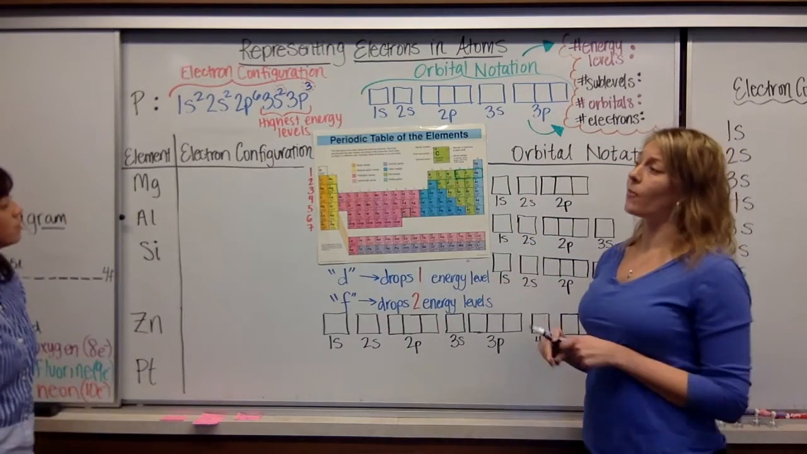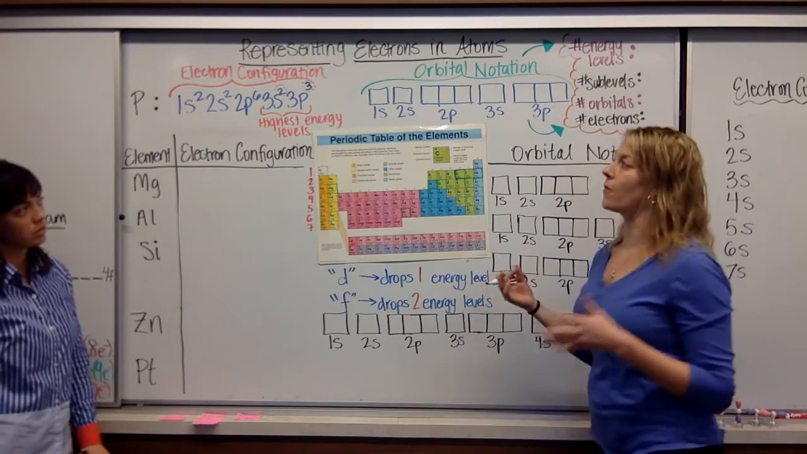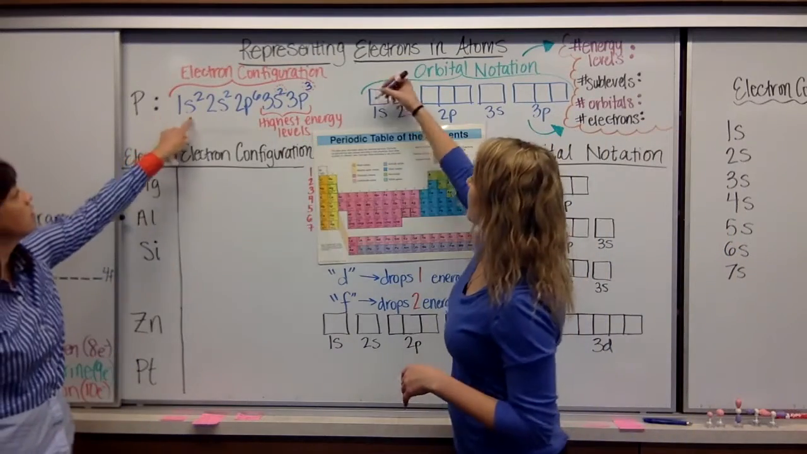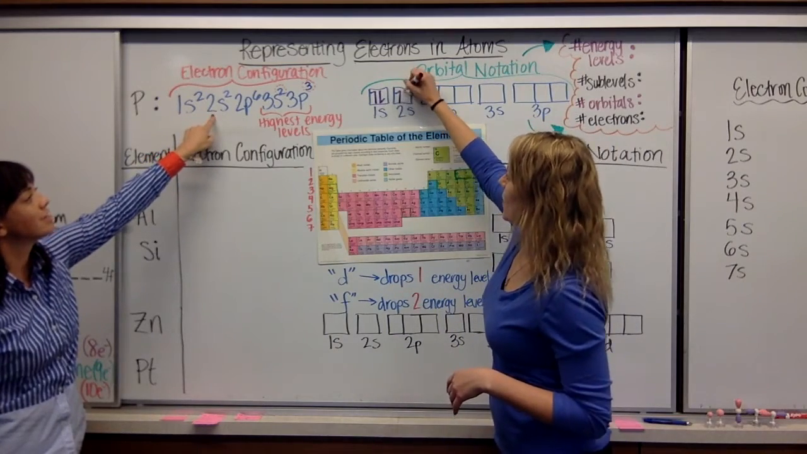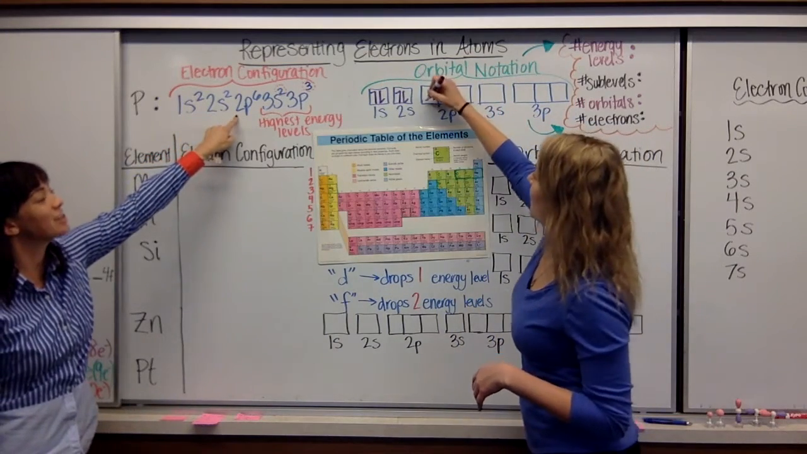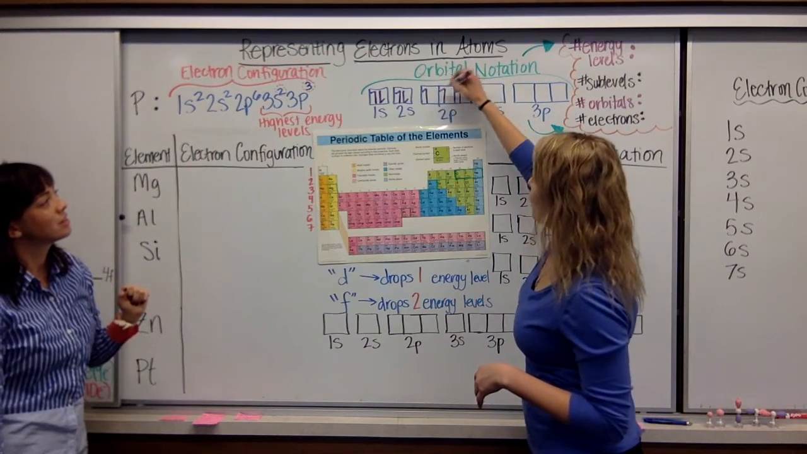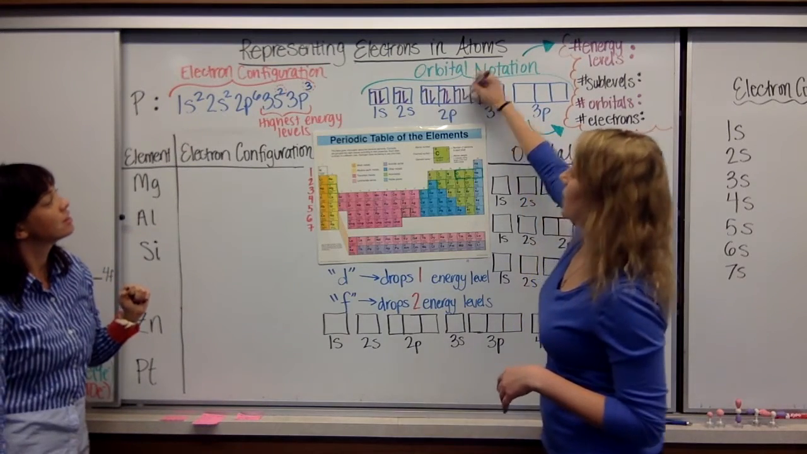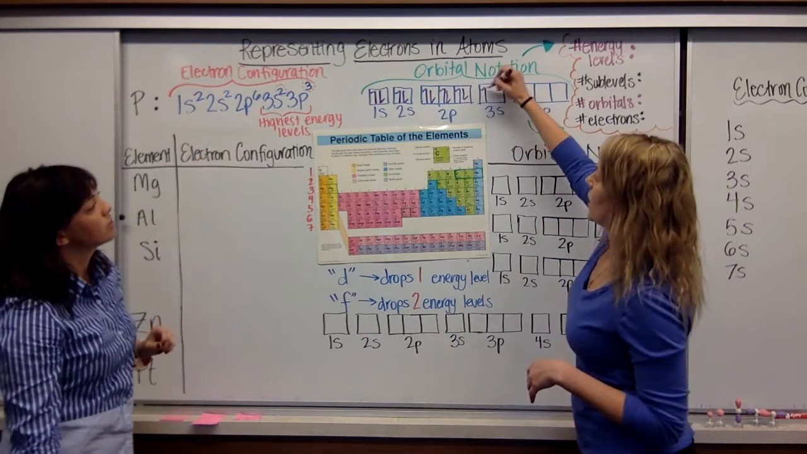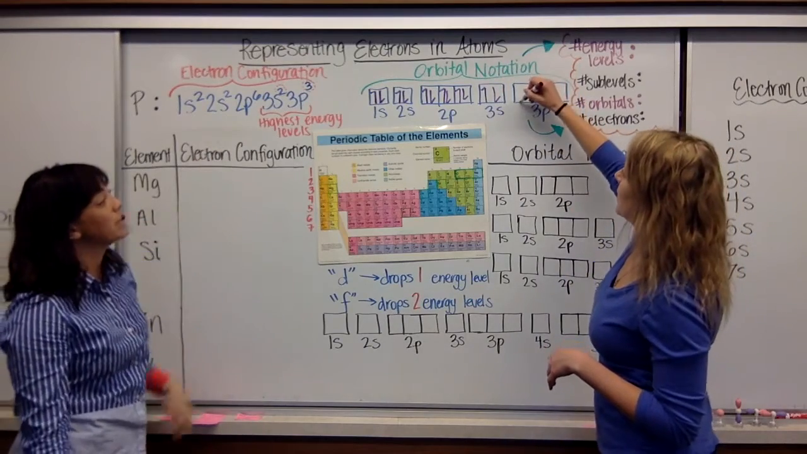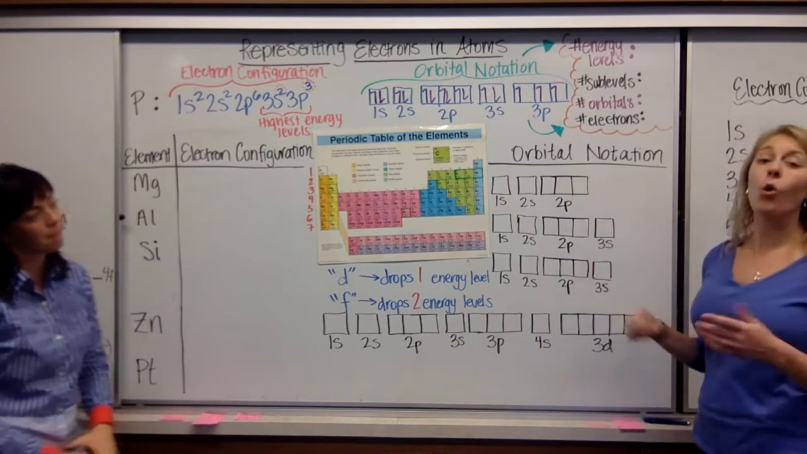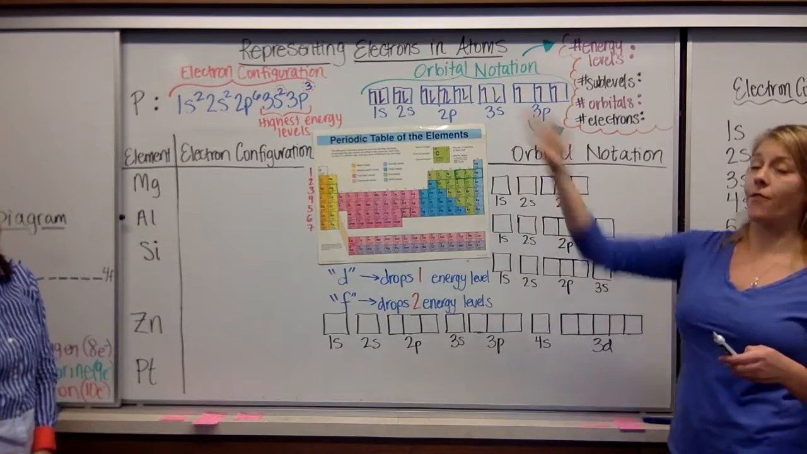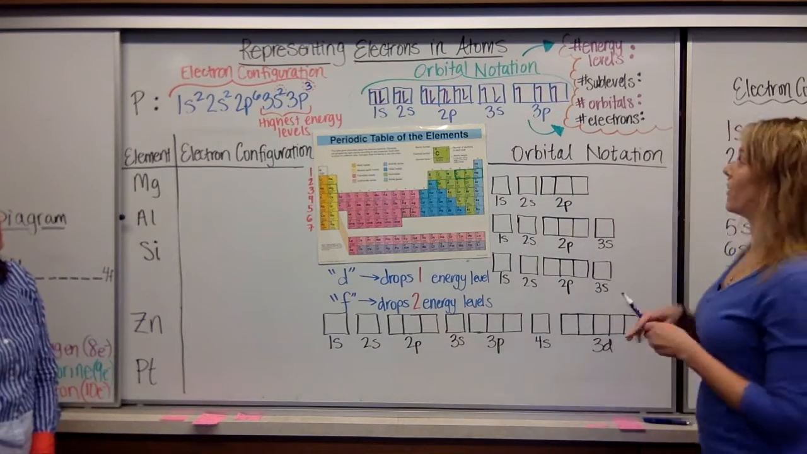Now, this is just like the alphabet diagram, but sideways, so it's going to follow the same rules. We have 1s2, so we have one arrow up, one down. 2s2, one up, one down. 2p6, one up, one up, one up, one down, one down, one down. 3s2, one up, one down. And 3p3, one up, one up, one up. So that would be our orbital notation for phosphorus, following that electron configuration.